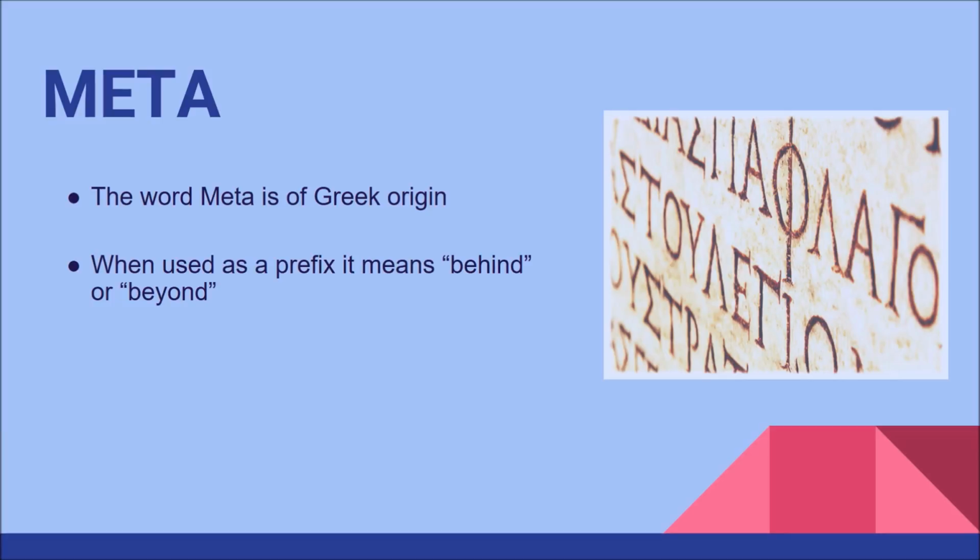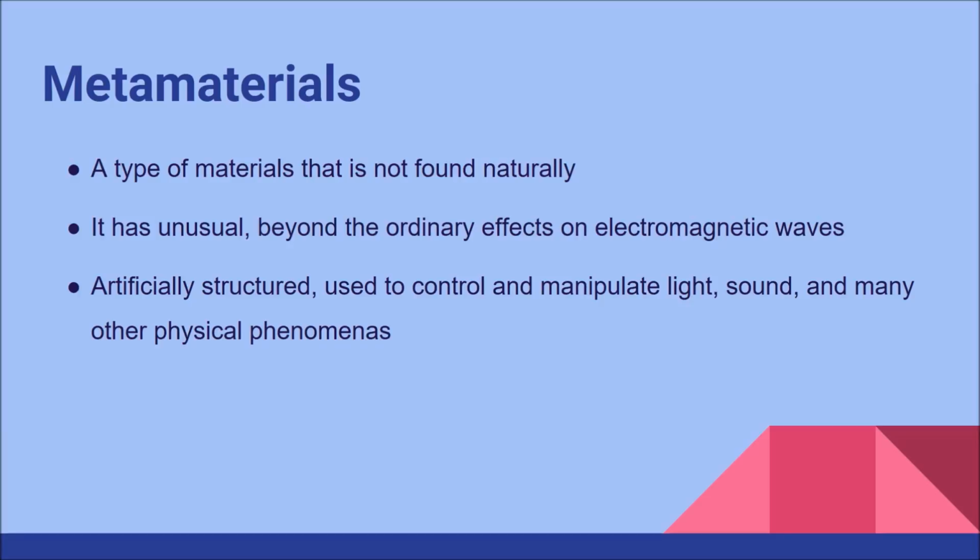To understand what metamaterials means, we need to go back to the word origin. Meta is of Greek origin, meaning behind or beyond. This tells us that metamaterials are beyond natural, where they are artificially structured to control and manipulate various electromagnetic phenomena.